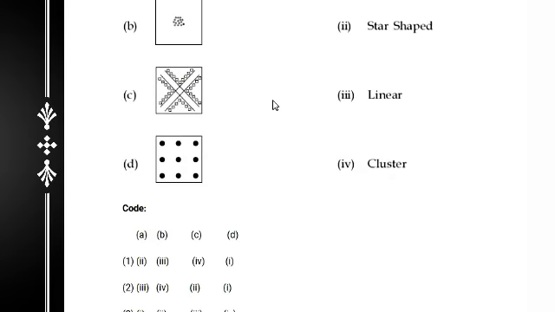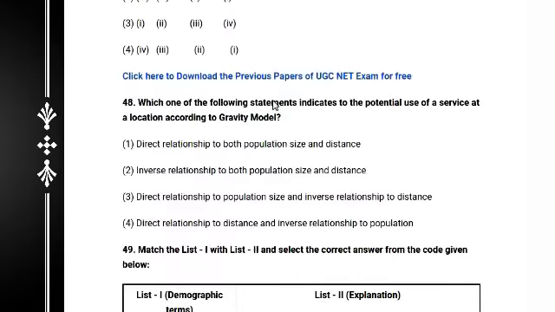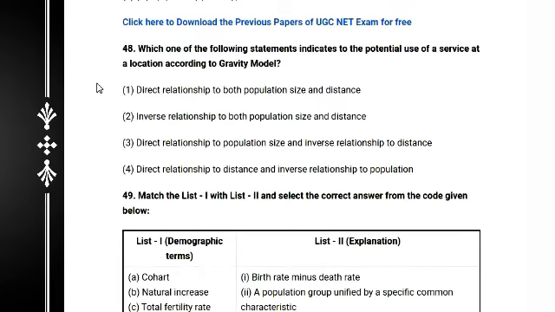Next, question number 48. Which one of the following statements indicates the potential use of service at a location according to the gravity model? Listen carefully to the question.